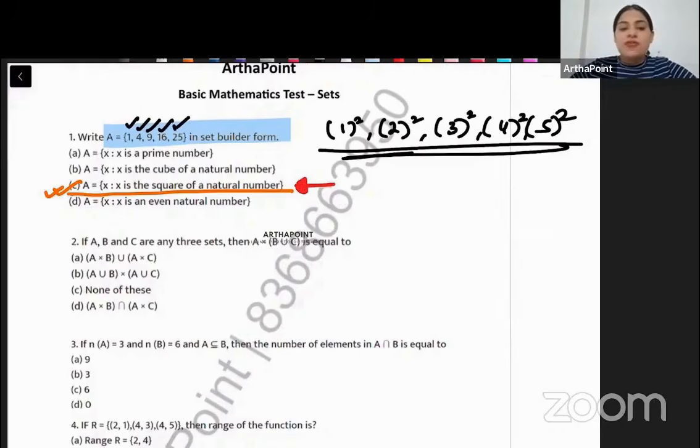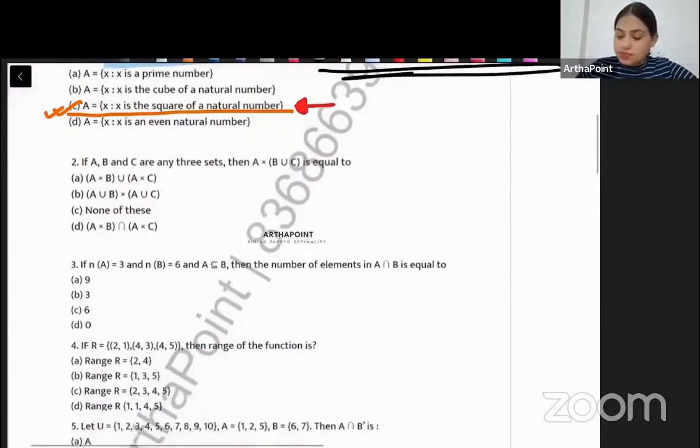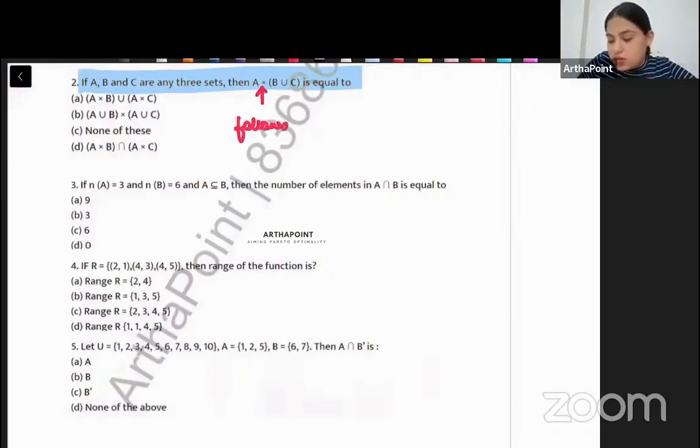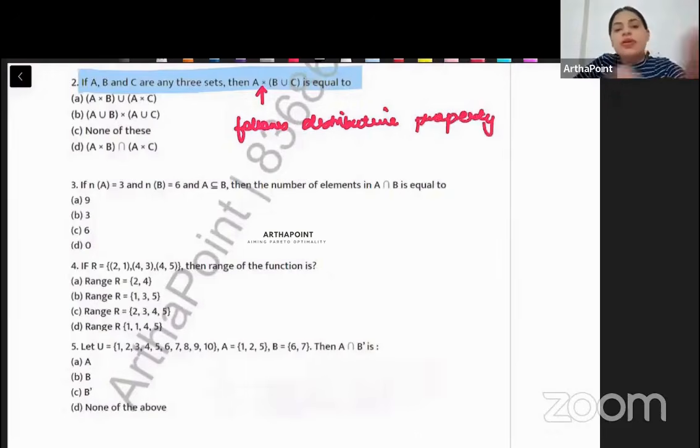Okay, beta, come to the next question. Beta, if A, B, C are 3 sets, then A cardinal product with B union C will be. So beta, this cross product follows distributive property.